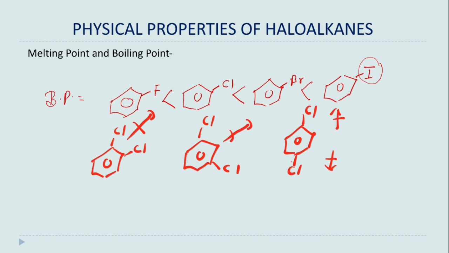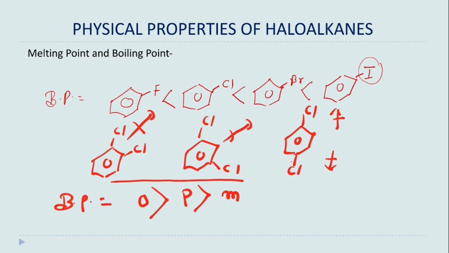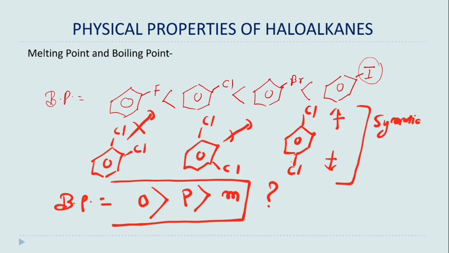The ortho one has the highest boiling point, then para has a higher boiling point than meta. Why is this happening? This is because of the symmetry of the para isomer, and due to this symmetry these isomers fit in the crystal lattice better compared to ortho and meta, because these are generally solids.